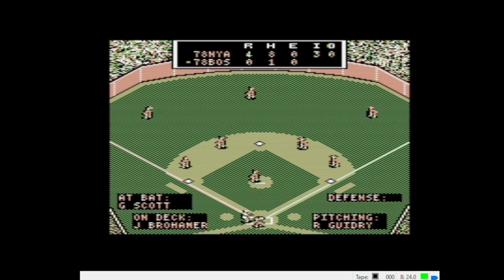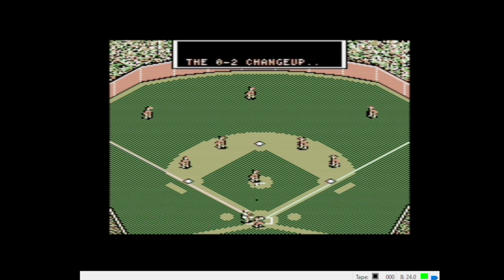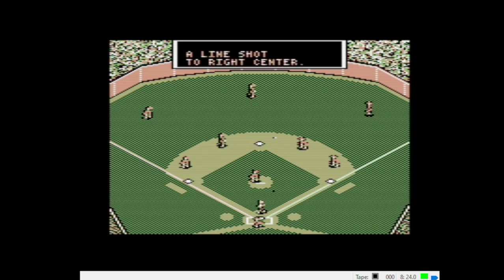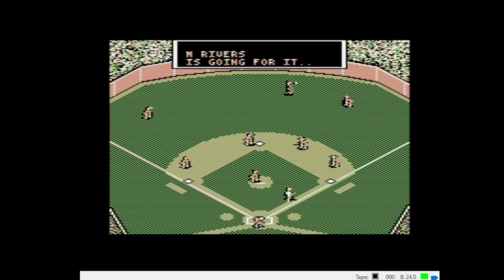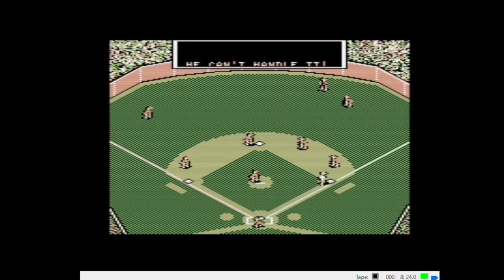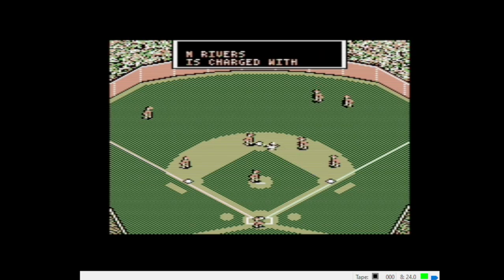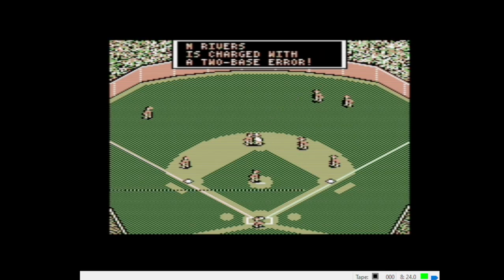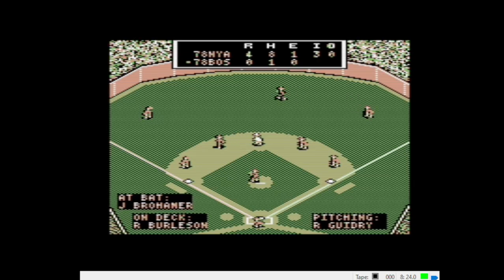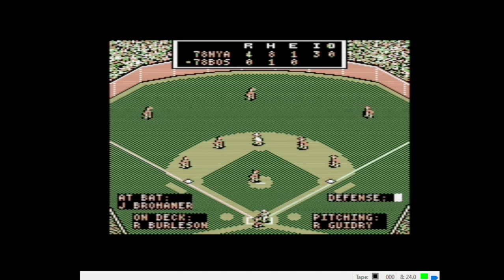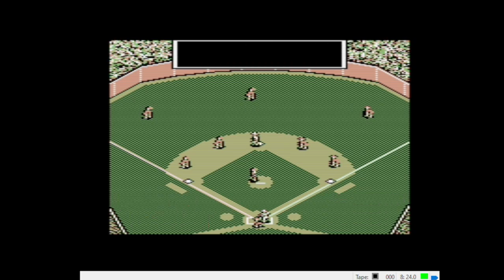Louisiana Lightning. Ron Guidry on the hill. Facing George Boomer Scott. Change up. 0-2 change. Line shot to right center. Rivers is going for it. Oh, he can't handle it and it rolls away. Rivers charged with a 2-base error. That'll bring up Jack Brohammer, the third baseman in today's contest. Here's a heater. 1-2 fastball. And struck him out.